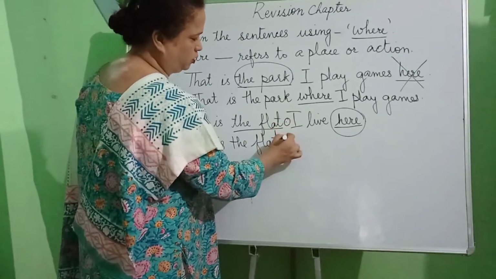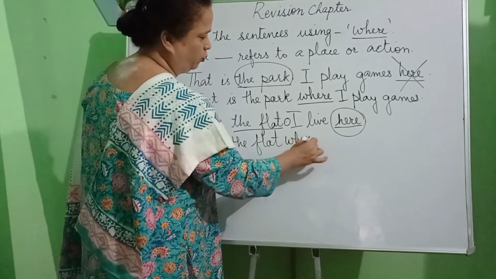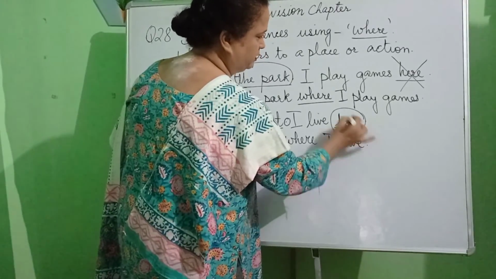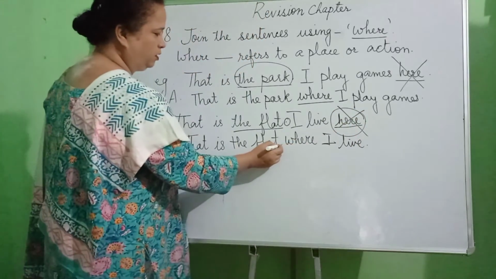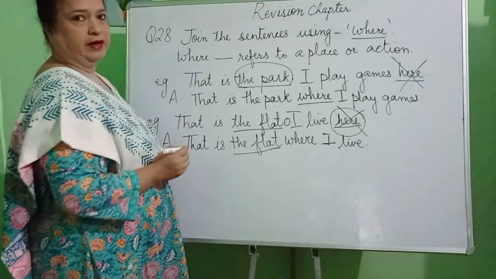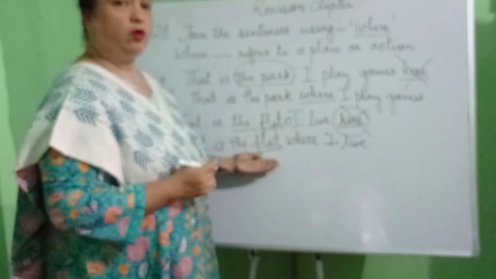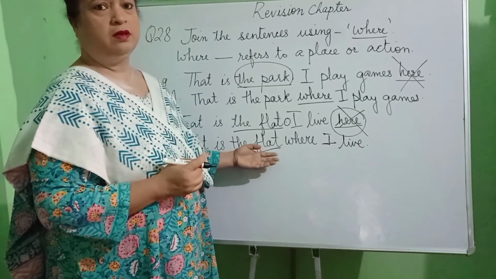Now instead of the full stop, we will use the joining word where, I live. And we remove the word here since we are already talking about the flat. We do not repeat words that have already been spoken about.